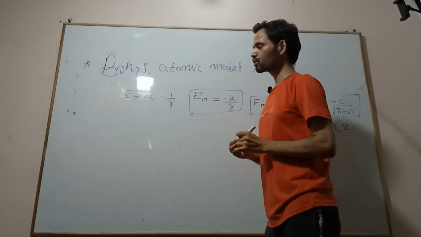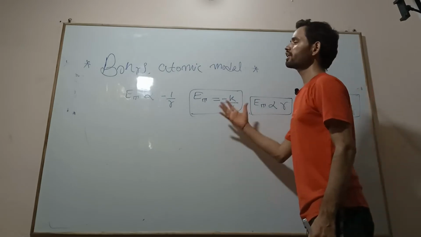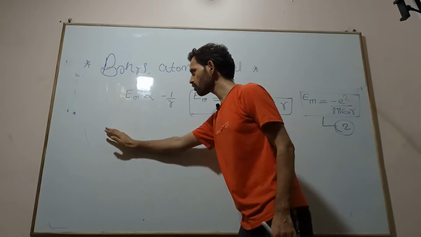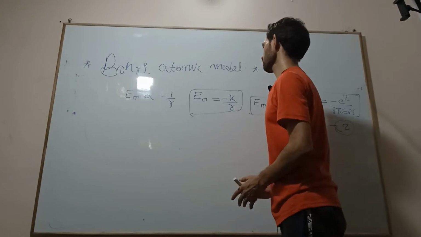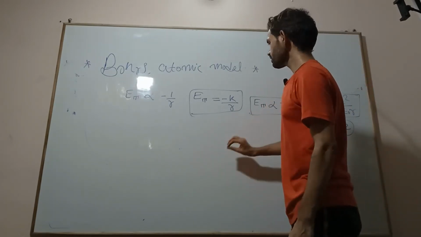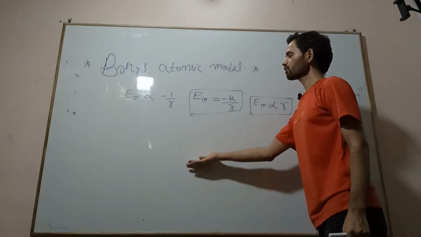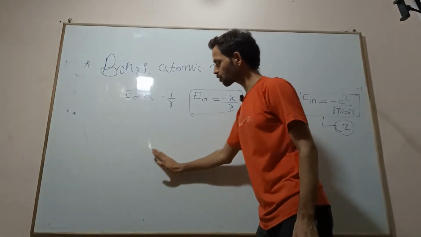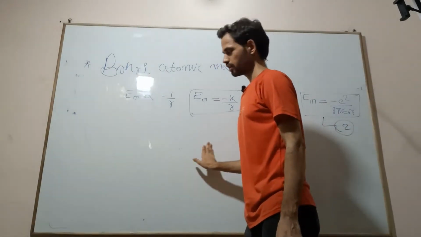So as we go far away from the nucleus, the electron gains energy. If it falls from a higher orbital to a lower orbital, then the electron loses its energy. As the radius increases, the electron gains more and more energy. If the radius decreases, the electron loses its energy. This is in the case of the electron.